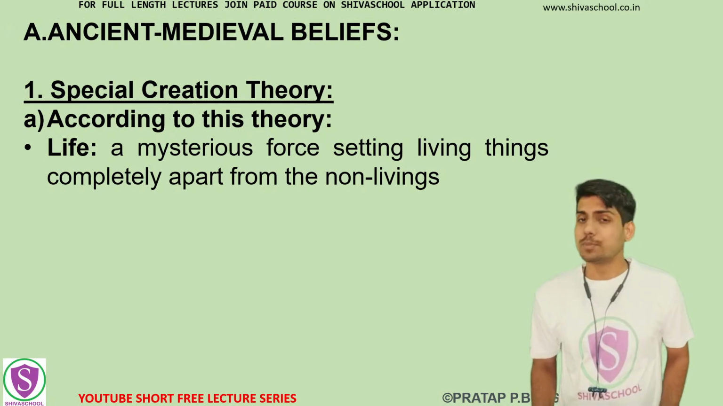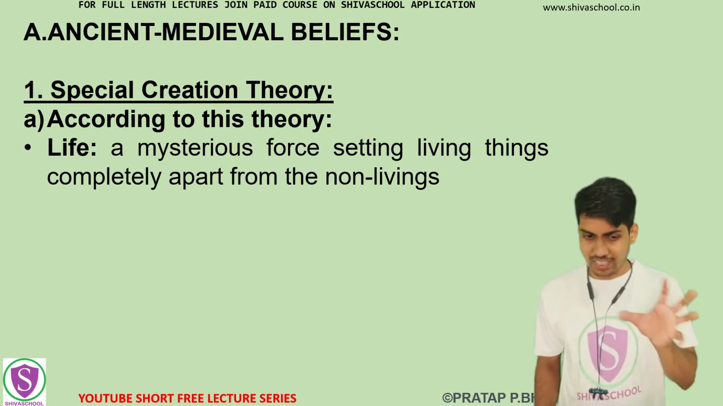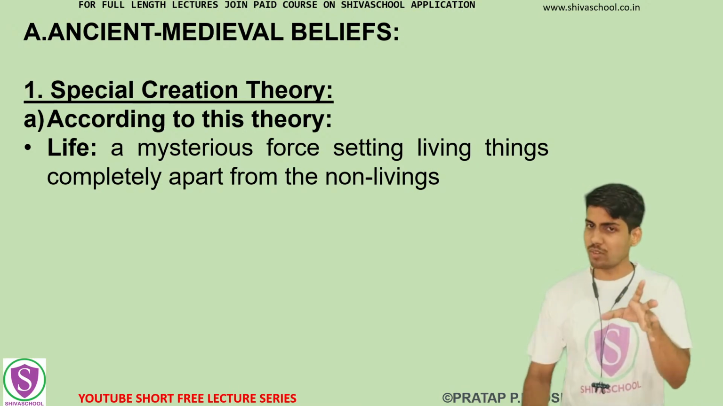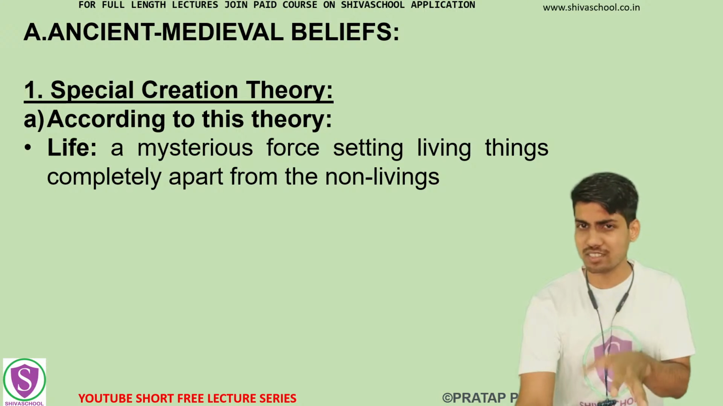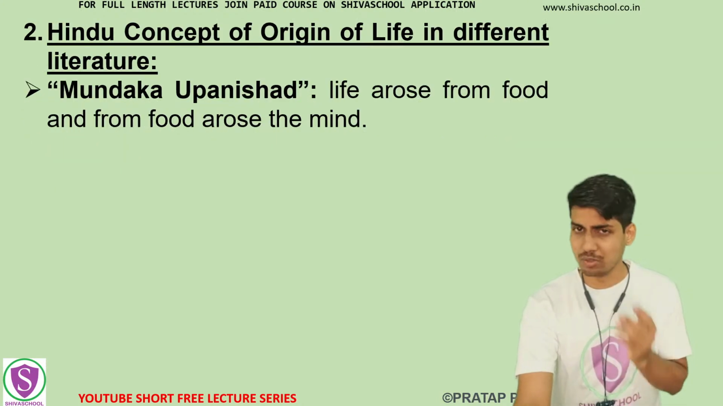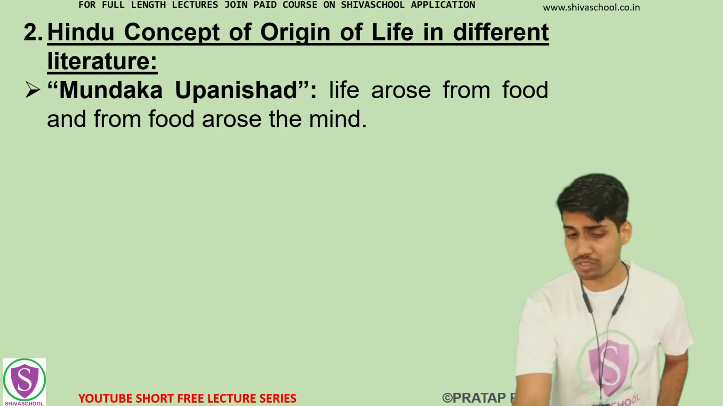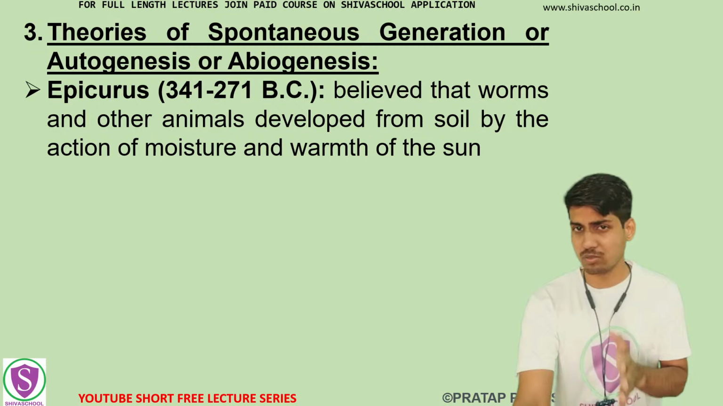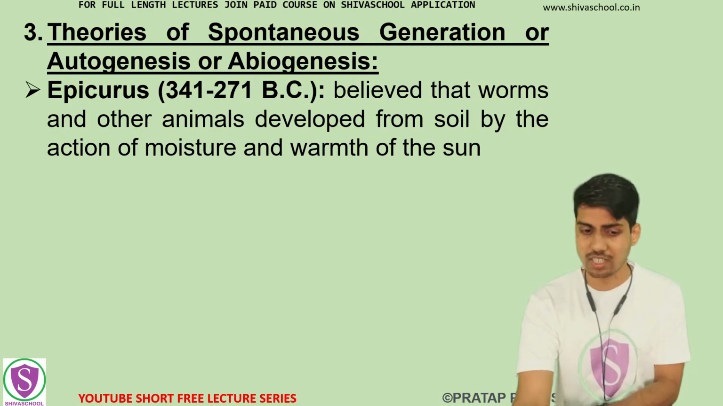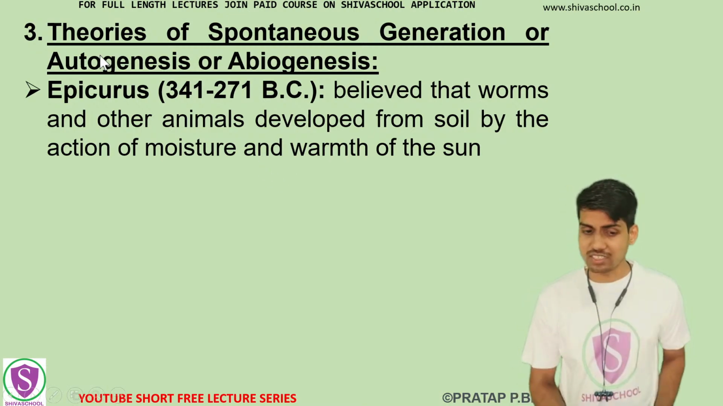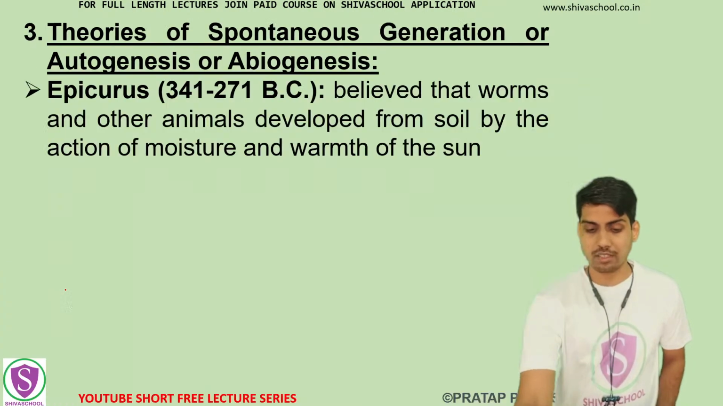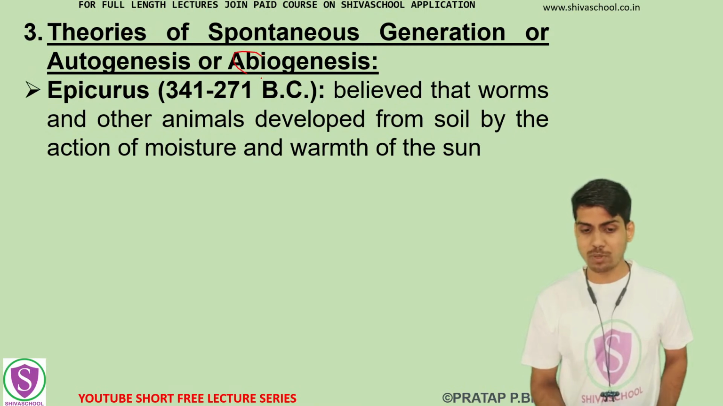See, the special creation theory is the first. These are the theories from ancient and medieval times. The first theory which we have already seen is the special creation theory, that God creates the world, right? Then we have seen the Hindu mythology or the Hindu concept of origin given in the Upanishads. Then we have also seen the theories of spontaneous generation, which I have already taught you. The only thing is that I have used one new word here: for abiogenesis or spontaneous generation, we are using a new word, autogenesis.